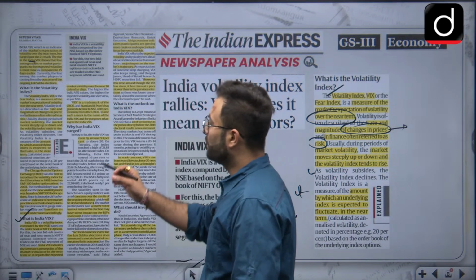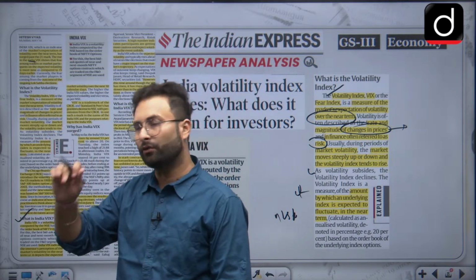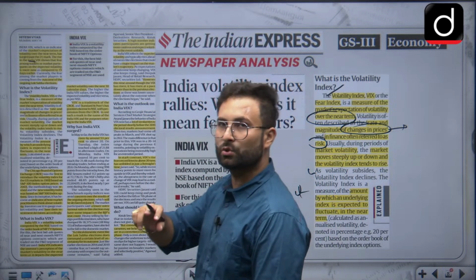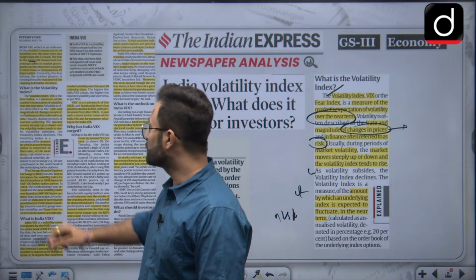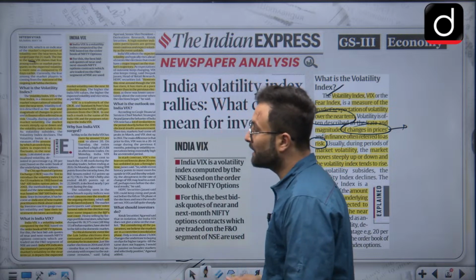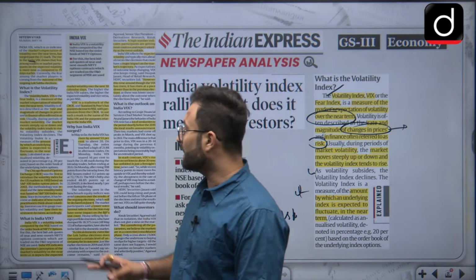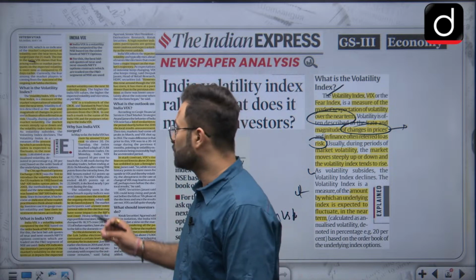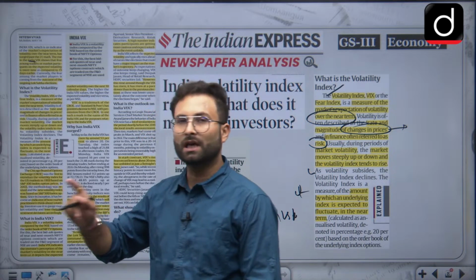Okay, so this particular VIX started from the Chicago Board Options Exchange. So that was in the USA. This was the first time they introduced a volatility index for the US markets, in 1993, and based on that, S&P 100 index option prices were being used. So this was based on the S&P 100 index price.